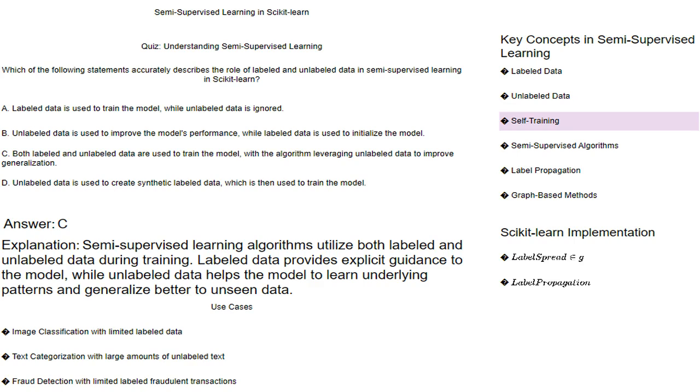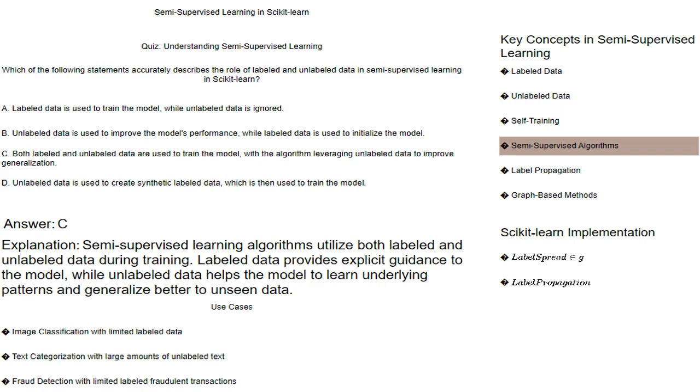Self-training: a semi-supervised learning strategy where the model iteratively uses its own predictions on unlabeled data to create pseudo-labels, which are then used for further training. This is often employed in image classification, where the model predicts labels for unlabeled images and uses these predictions to fine-tune its performance. In a spam detection scenario, the model might initially predict spam or not spam labels for a set of unlabeled emails. These pseudo-labels are then incorporated into training, helping the model learn more effectively.